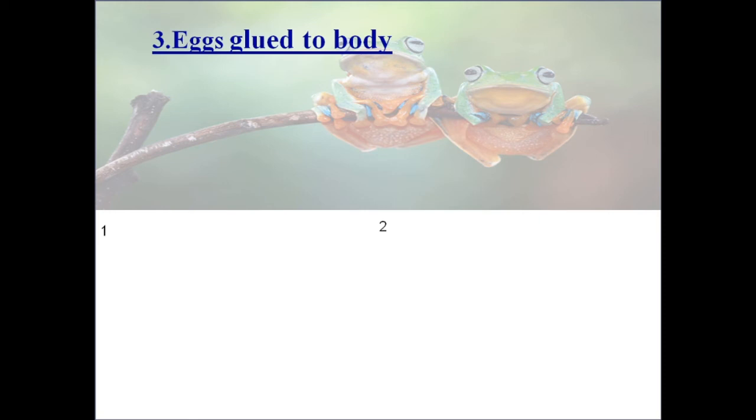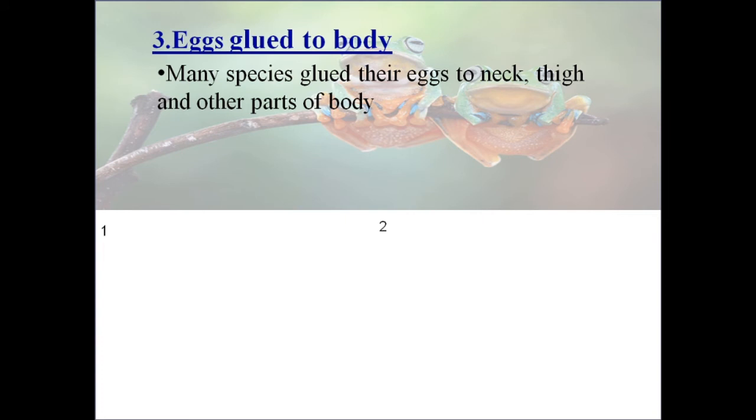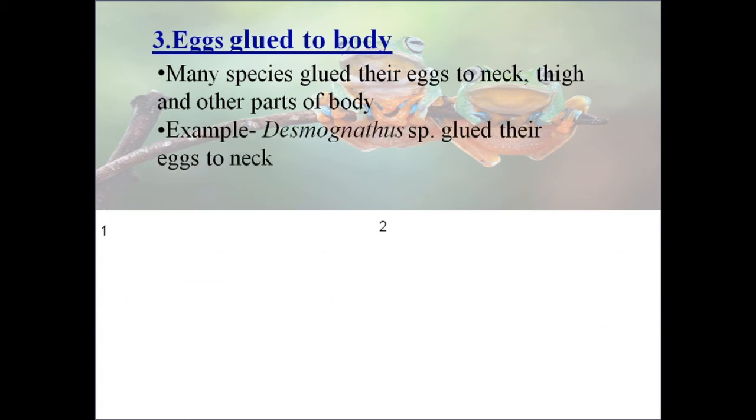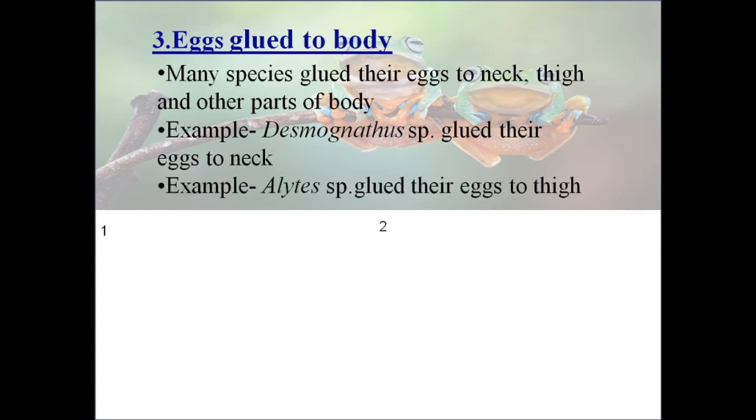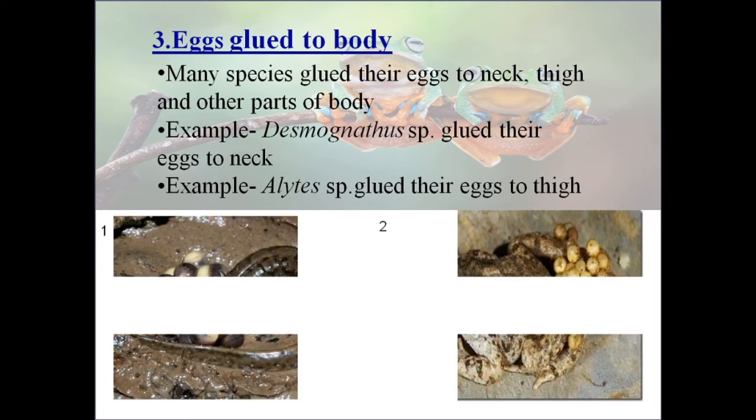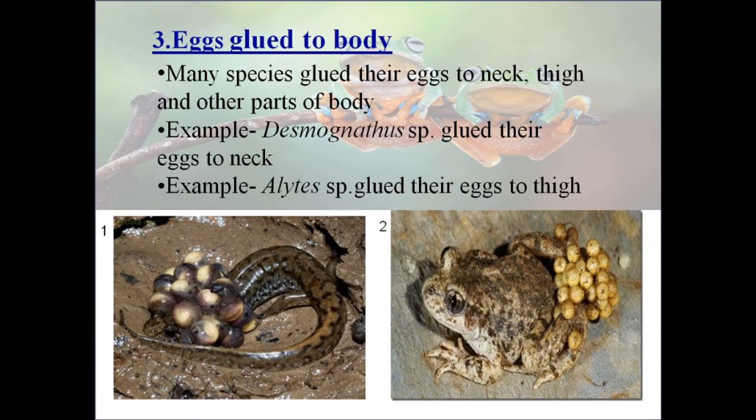The third method is eggs glued to the body. Many species glue their eggs to the neck, thigh and other parts of the body. For example, Desmognathus species glue their eggs to the necks, and as a second example, allied species glue their eggs to the thighs. In the first picture, Desmognathus species glue their eggs to the necks, and in the second picture, allied species glue their eggs to the thighs.